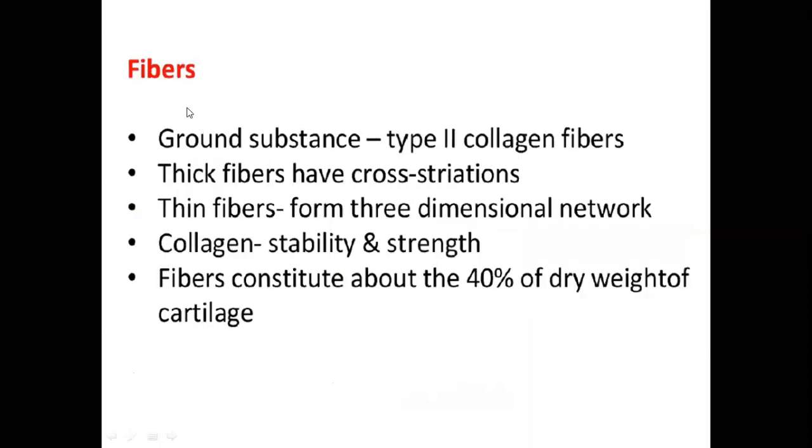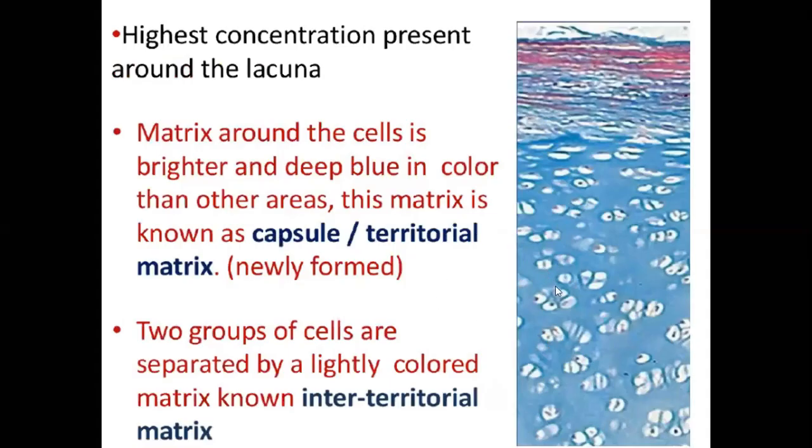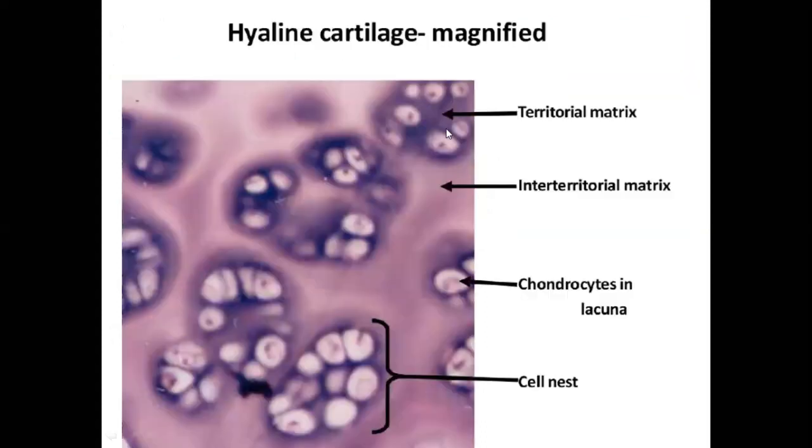What are the fibers? There is presence of type 2 collagen fiber in hyaline cartilage. The matrix which is located surrounding the cell nest is dark in color. This is known as the territorial matrix. In this picture, these are the territorial matrix. That is the regional matrix. And in between two cell nests, there is the interterritorial matrix.